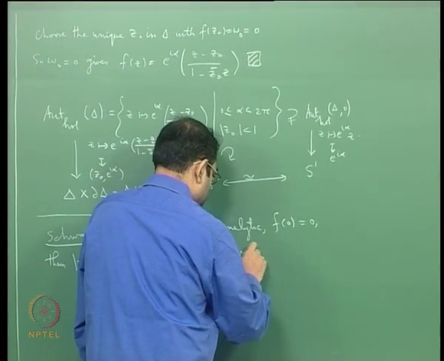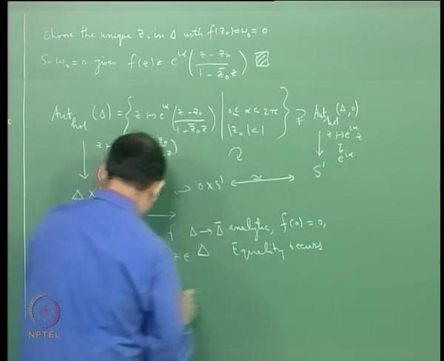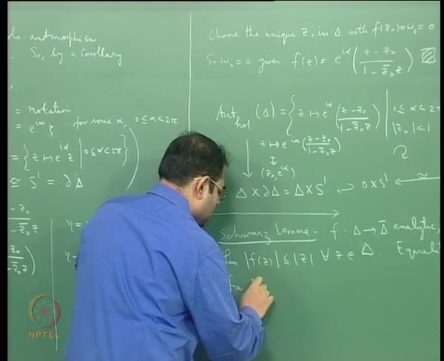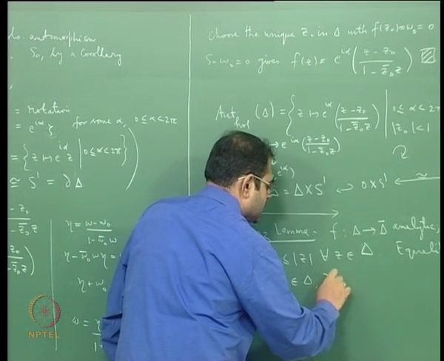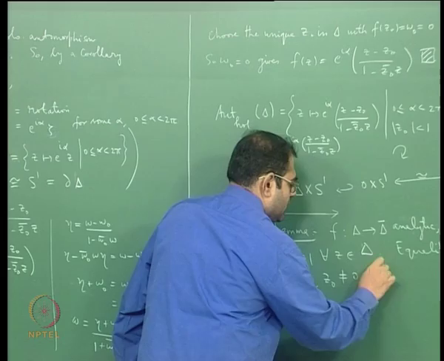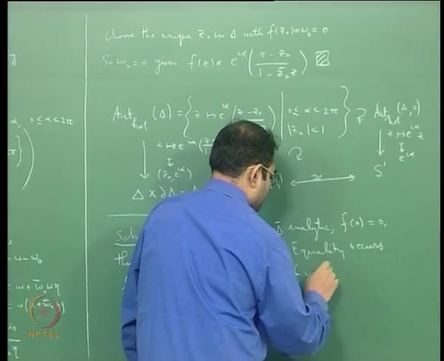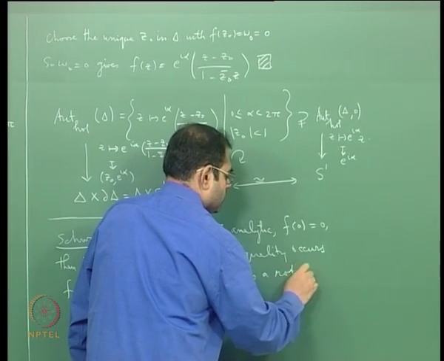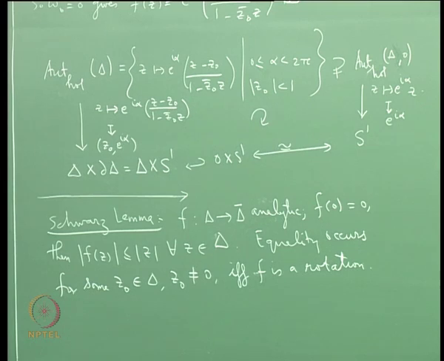Equality occurs for some z naught in the disk, z naught not equal to 0, if and only if f is a rotation. So this is Schwarz's lemma.